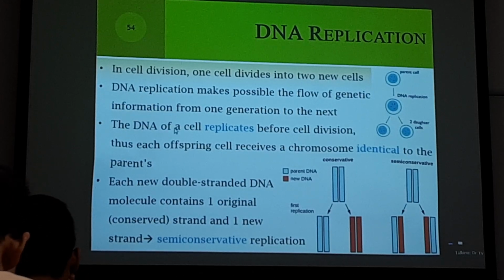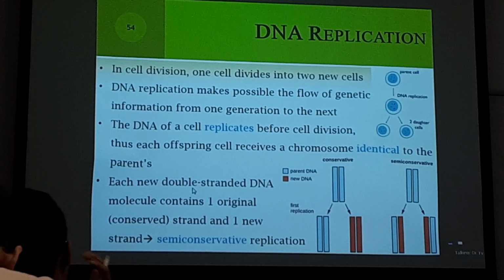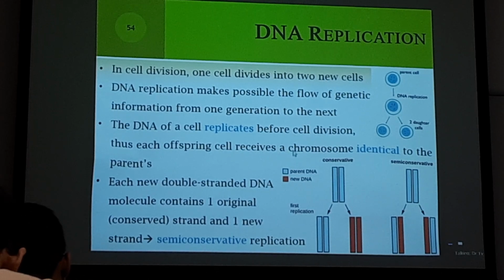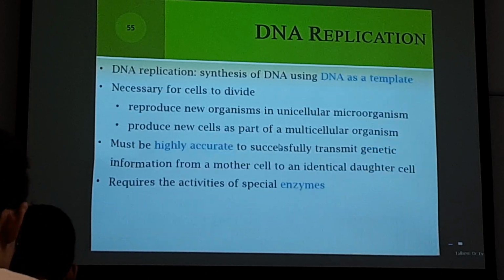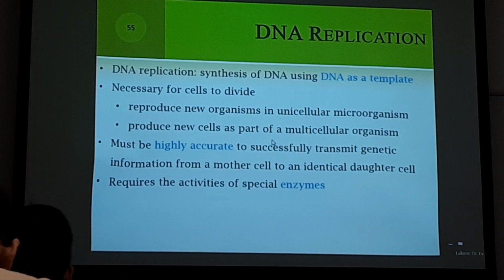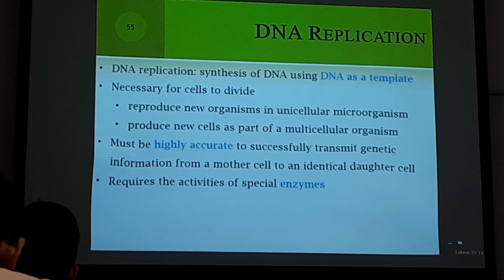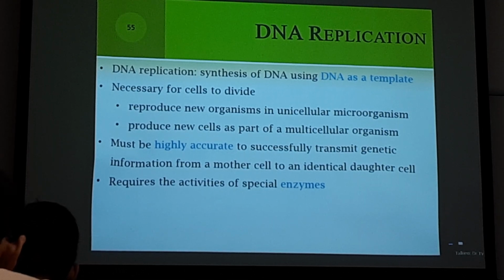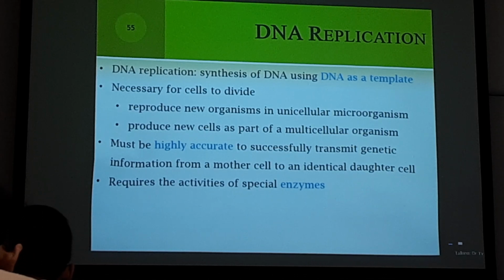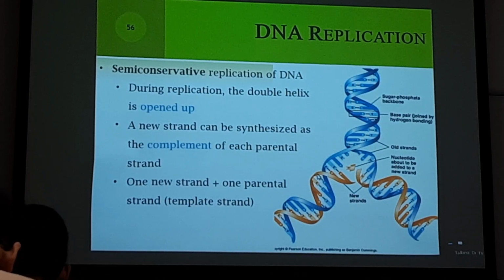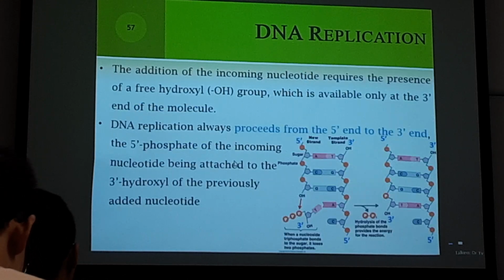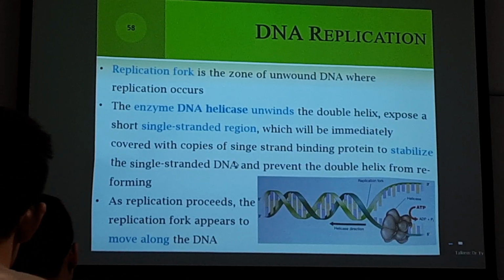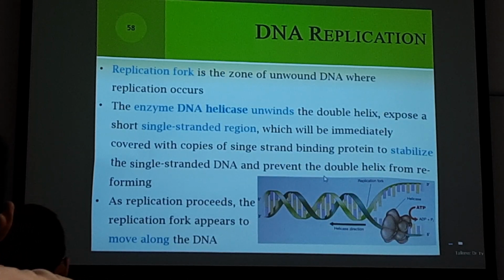So this introduces DNA replication here, with some basic ideas and key terms. It is semi-conservative. They replicate and make a copy. The template is the DNA itself, and the product is another exact copy of DNA. Why are they so accurate? Because they have enzymes that do proofreading, something like that.